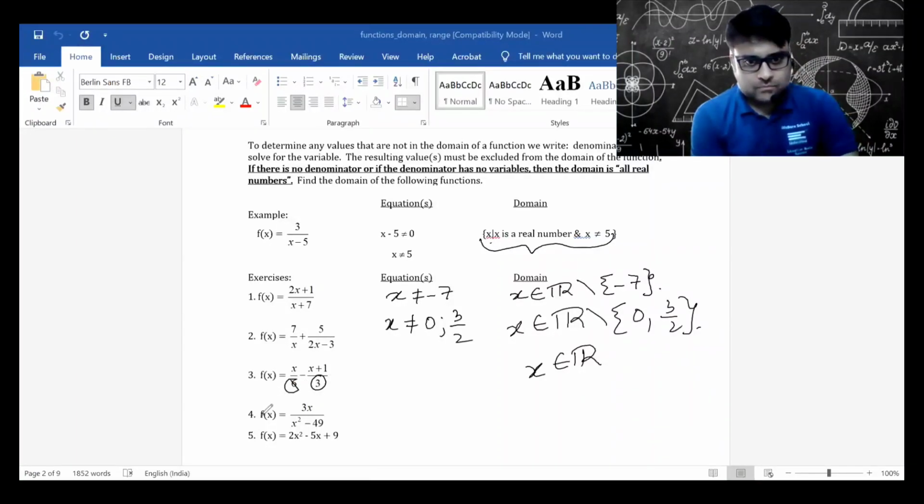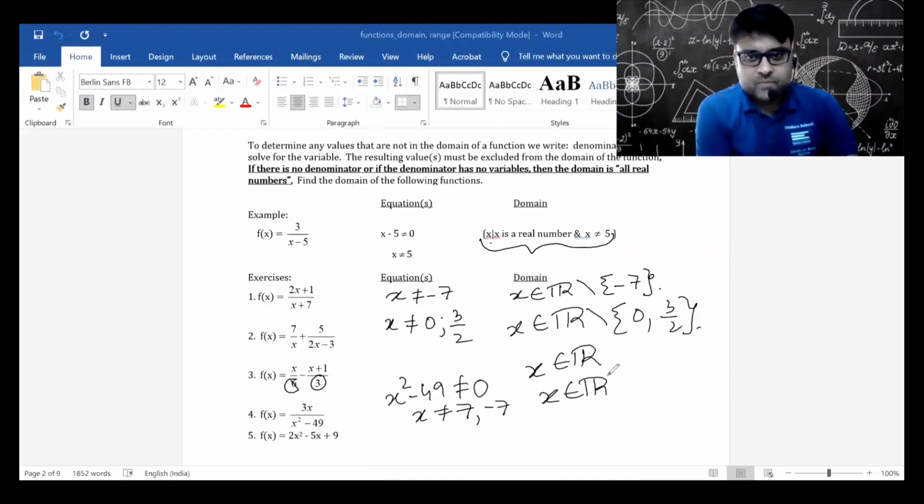Now, number 4, f(x) is equal to 3x by x square minus 49. So x square minus 49 not equal to 0. And this will basically make it x not equal to 7 or minus 7. So x is all real except the values minus 7 and 7.